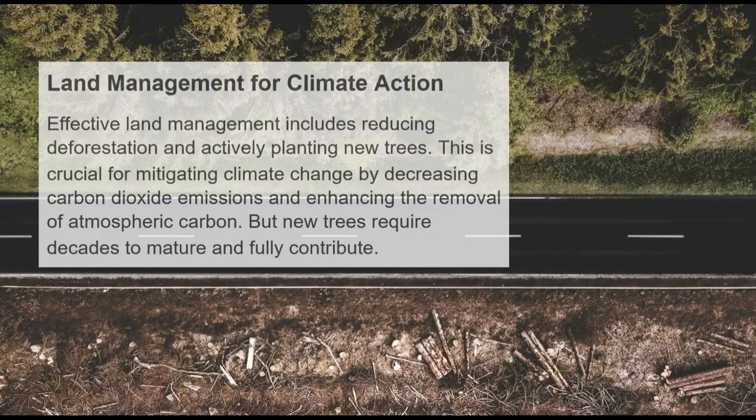Land management for climate action. Effective land management includes reducing deforestation and actively planting new trees. This is crucial for mitigating climate change by decreasing carbon dioxide emissions and enhancing the removal of atmospheric carbon. But new trees require decades to mature and fully contribute.